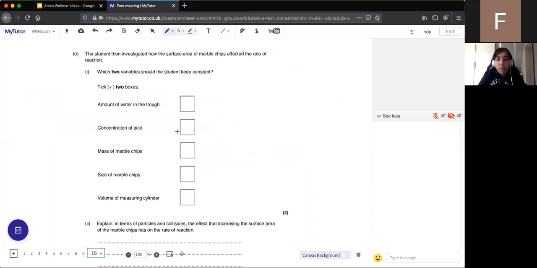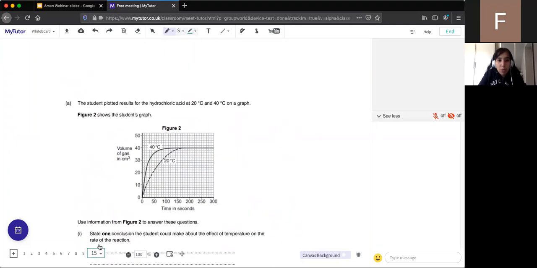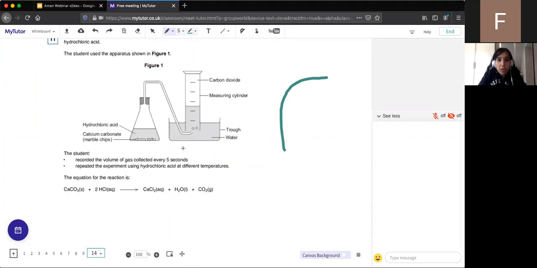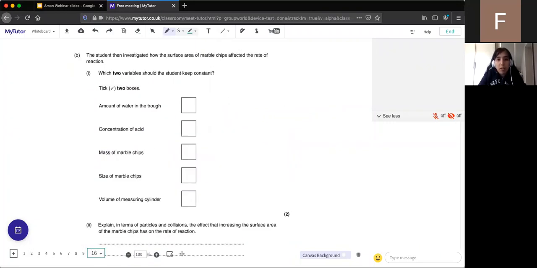So yeah, if we go back to this question then, we've had a few kind of varied answers. What do we think? Which 2 variables should the student keep the same? If I go back to here, you can see which reaction they did. So they want to change the surface area. This is the reaction they've done. What do you think they need to keep the same? So have a look at that reaction. Now, if I go back, there's 2 correct answers.